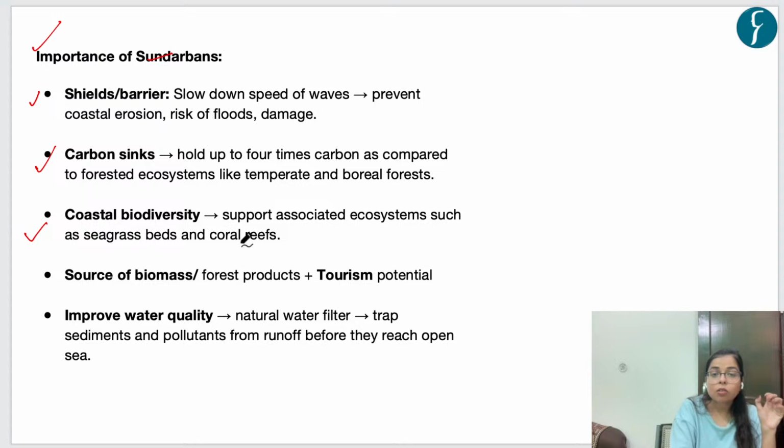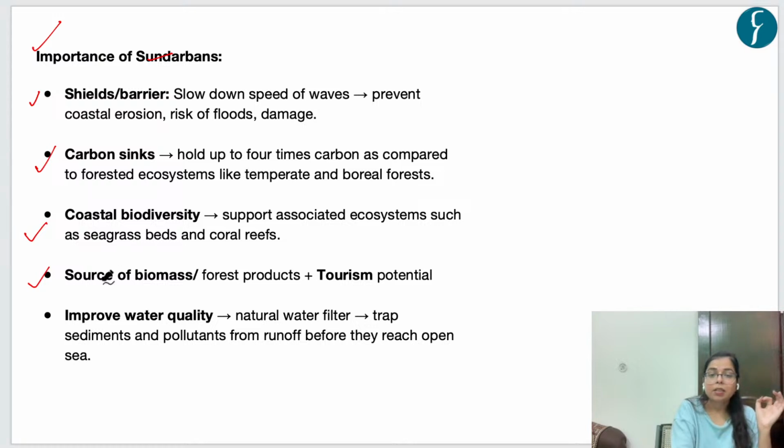Other thing, coastal biodiversity. These mangroves host enormous coastal diversity, as can be seen from the fact that Sundarbans is a rich biodiversity hotspot, right? So they support various fishes, crabs, and various other marine creatures, right? And apart from this, they also support associated ecosystems such as seagrass beds and coral reefs.